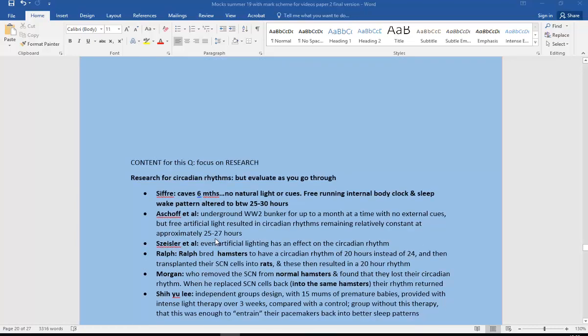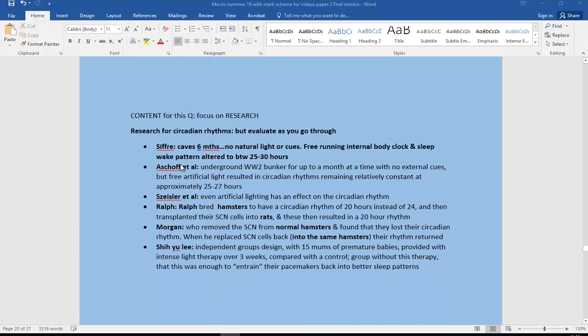So going on, let's have a look at the research for circadian rhythms. Okay, so we've got Siffre. Information here: caves, no natural light or cues, free running internal body clock, and his sleep-wake pattern altered to about 25-30 hours. Got Aschoff, bit of detail there. You've got plenty here. Remember, Ralph bred hamsters to have a circadian rhythm of about 20 hours instead of the normal 24, then transplanted their suprachiasmatic nucleus cells into rats. So a little bit of detail. There was the SCN cells into rats this time, and those rats then changed to have a 20-hour rhythm.